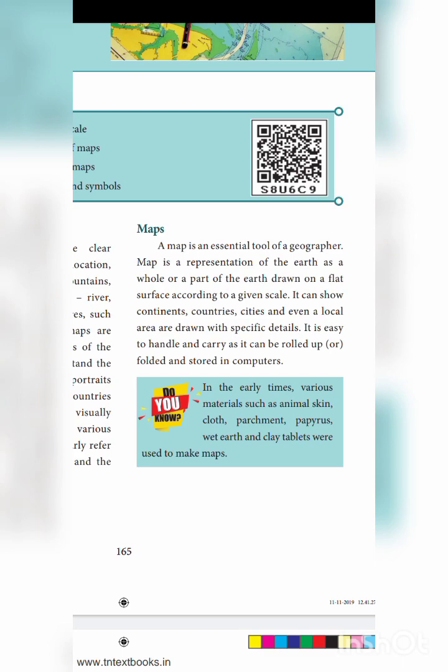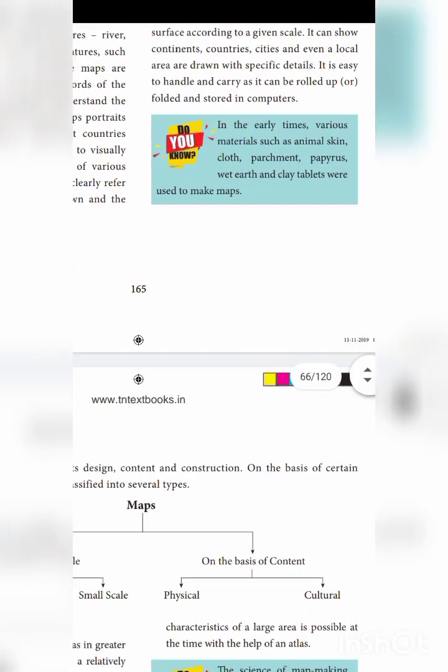In the introduction they gave, no, the same thing is repeated in the definition for a map. Okay, a map is a representation of the earth as a whole or a part of the earth. We are representing the whole earth or part of the earth with the help of a map. Next one,